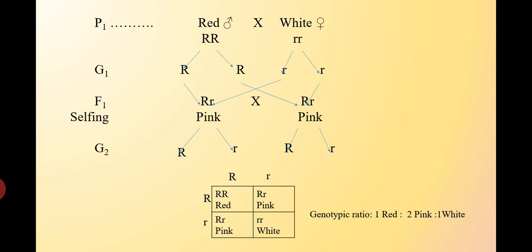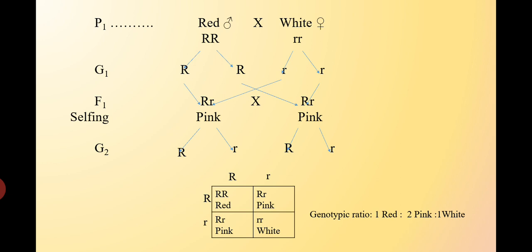Here is the cross, the parents red and white. Red has RR, white rr, and they produce the gametes R, and white produces r. Then the crossing between these two parents produces the heterozygous F1 generation, Rr. But the characters produced by the F1 plants show an intermediate character between red and white. That means they are not red, not white. They are intermediate in character.